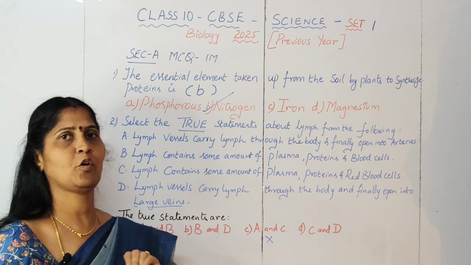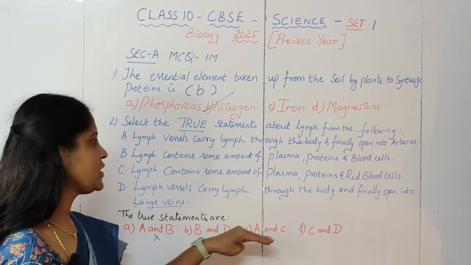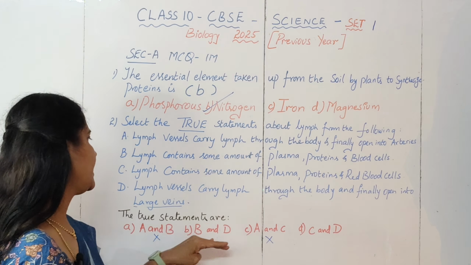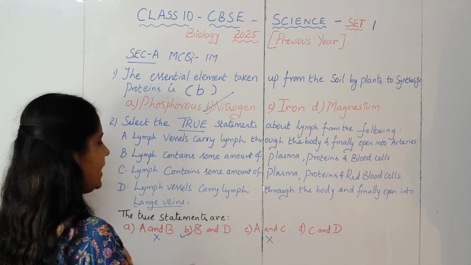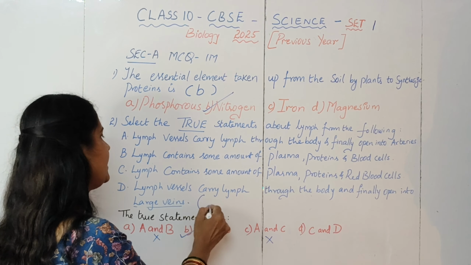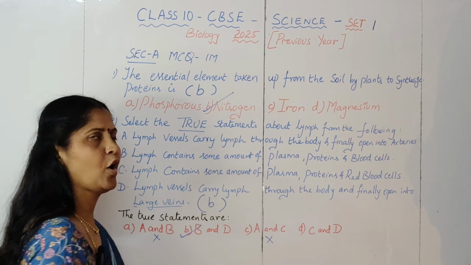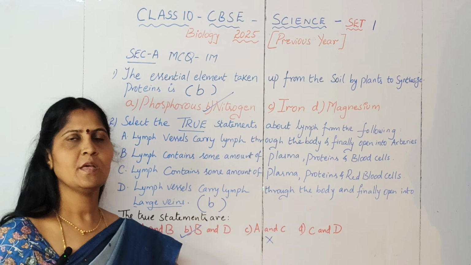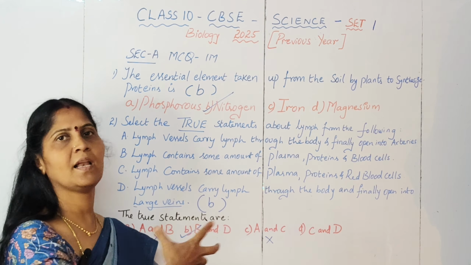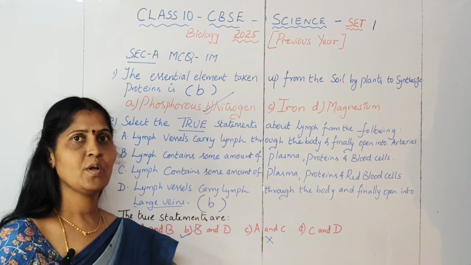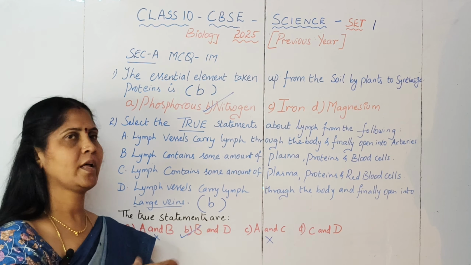Because D is common, D is always correct, and out of B and C, we have checked that B is correct. So our correct answer is B, and within the brackets of your option, you can mention B. Like this, you can cleverly rule out the other options and select the correct option. So let us move on and check the other MCQs.